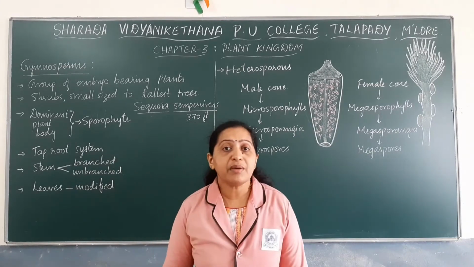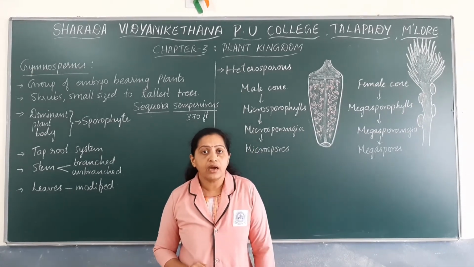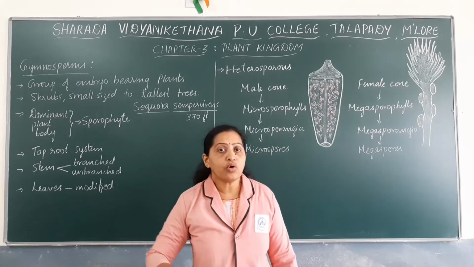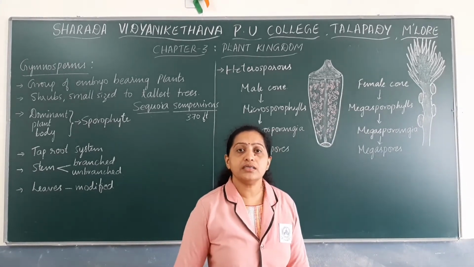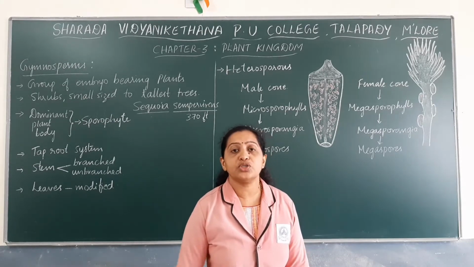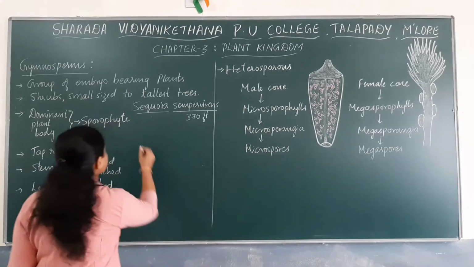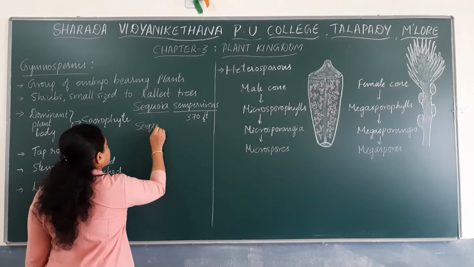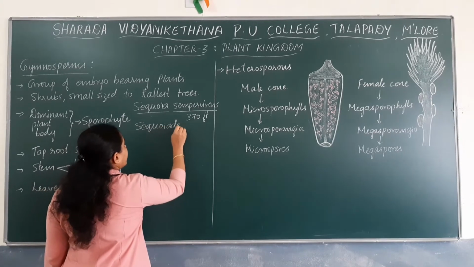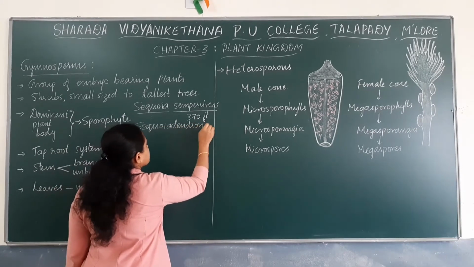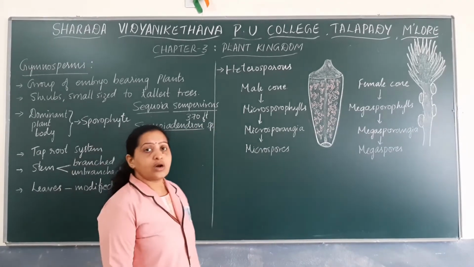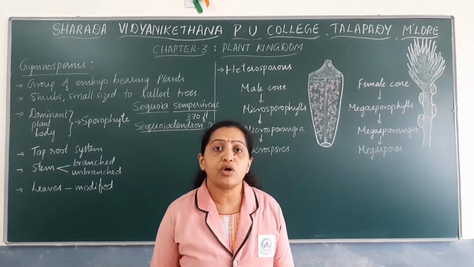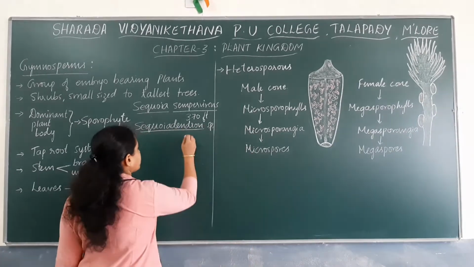And there are certain members under Sequoia which can grow to a maximum width. There is a member under Sequoia that belongs to Sequoiadendron species, which usually grows to a width of almost around 16 meters.